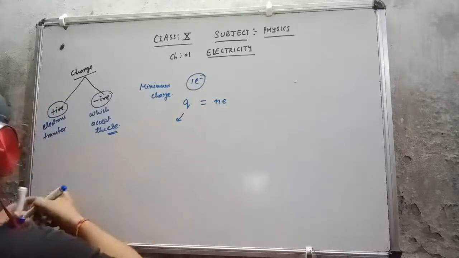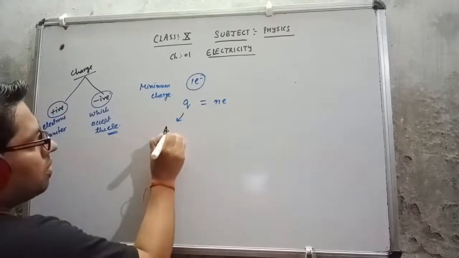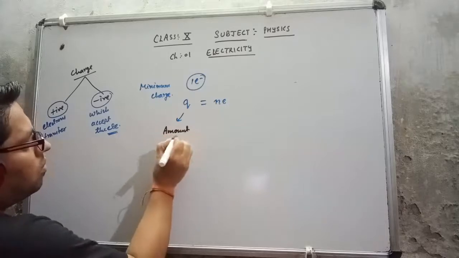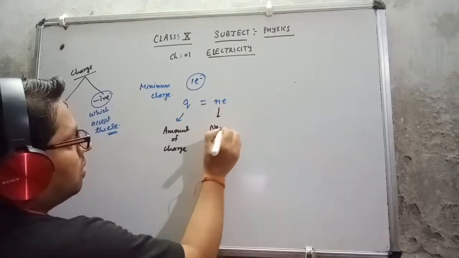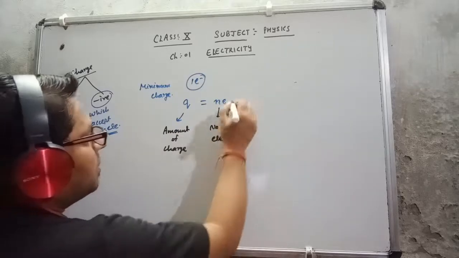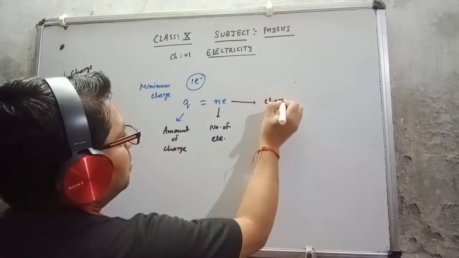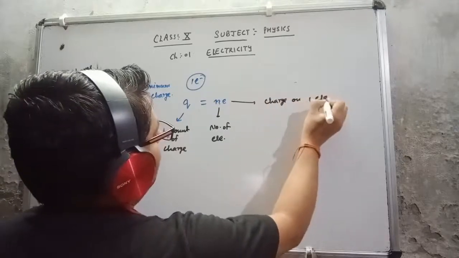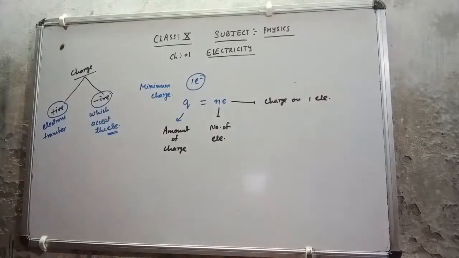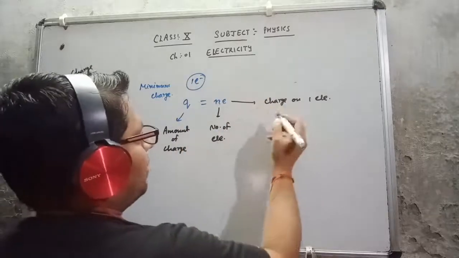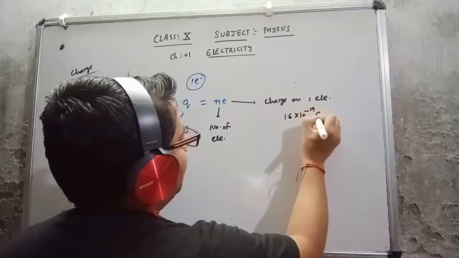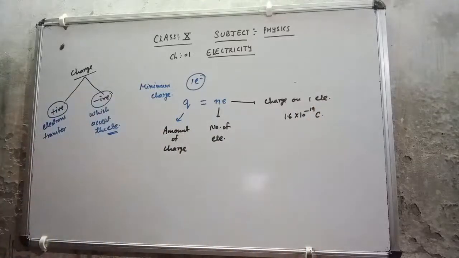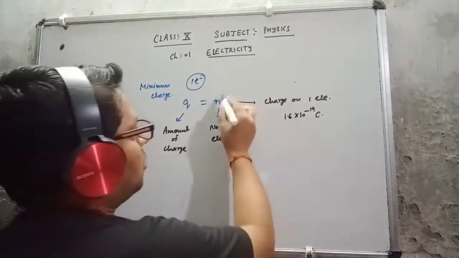Q is the amount of charge, n is the number of electrons, and e is the charge on one electron. The value of the charge on one electron is 1.6 into 10 raised to the power minus 19 coulomb.